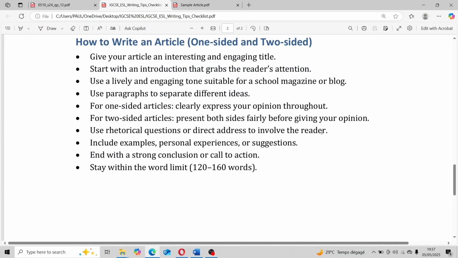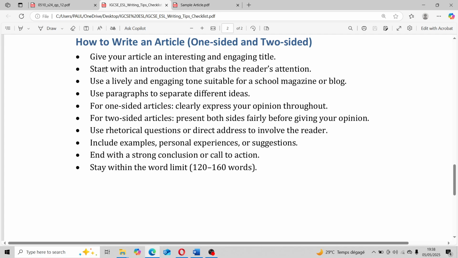Okay, how to write an article. Now, give your article an interesting and engaging title. Very important. Ensure you give a title to your article. Okay, before I move on, I will explain one-sided and two-sided articles. That is actually left for you. You can decide to write a one-sided article or a two-sided article.